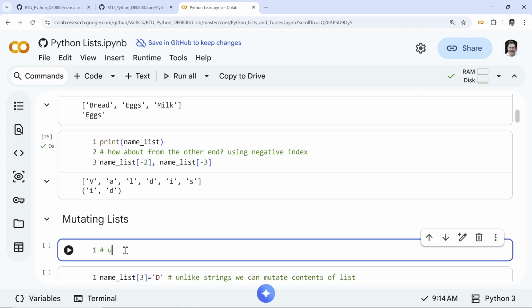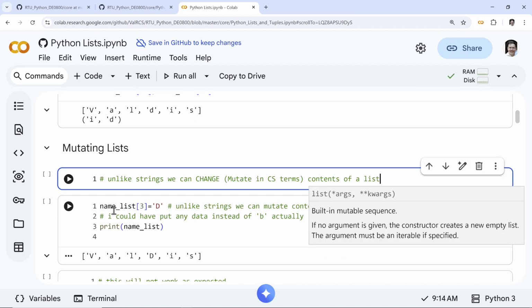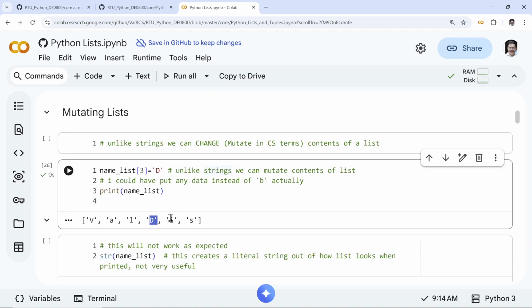Now, unlike strings, we can change, mutate, in CS terms, the content of a list, right? Sounds kind of scary, mutation, right? So I can change it, I can change whatever I want. And now my fourth item with index 3 is D.